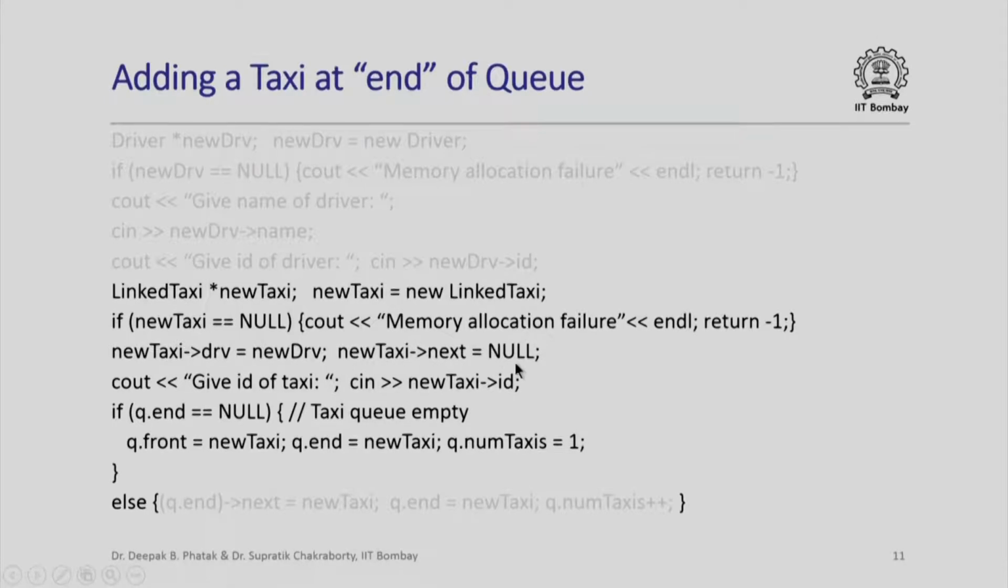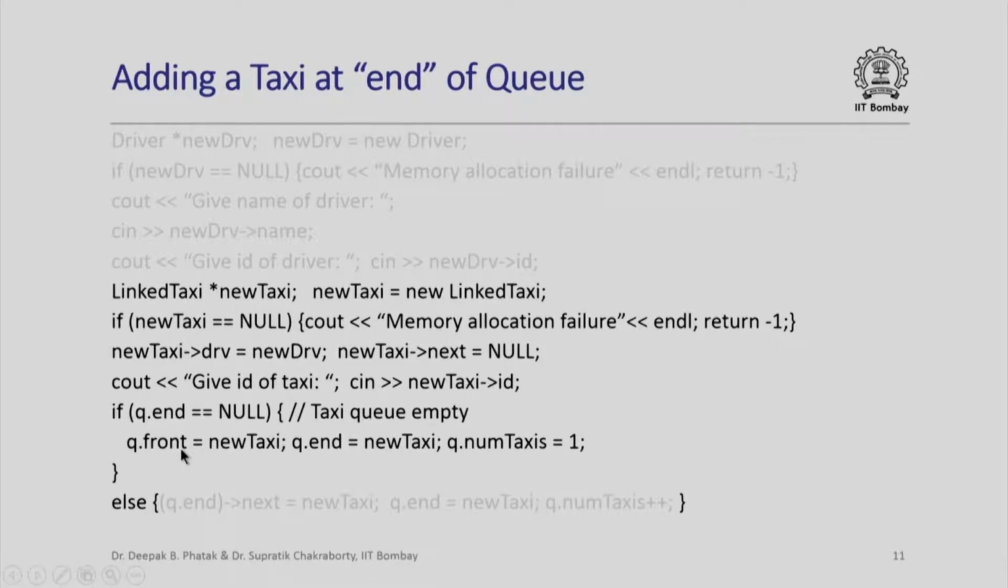After that we are going to ask for the ID of the taxi, and we are going to store that in the member named ID of that newly allocated object of type link taxi. So here is where we have now got all the information about the taxi, we have got its ID, we have got the information about its driver, and everything is set up. Now we are going to check if q.end is null, which means that the taxi queue is really empty, then this must be the first taxi that is going into the queue.